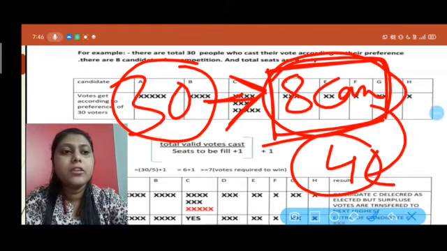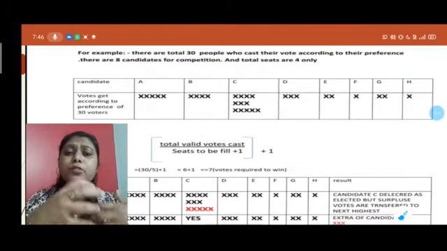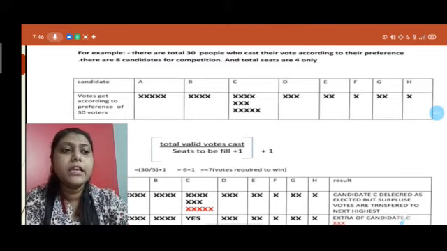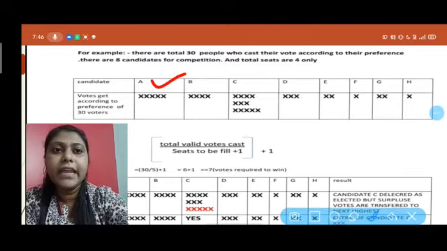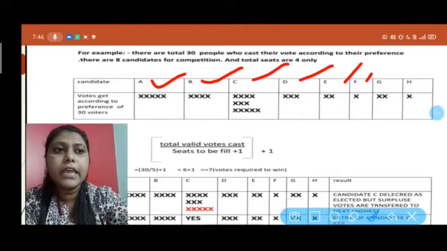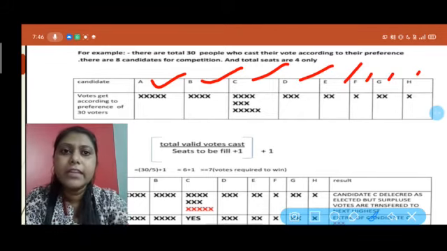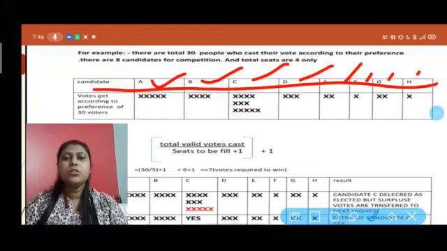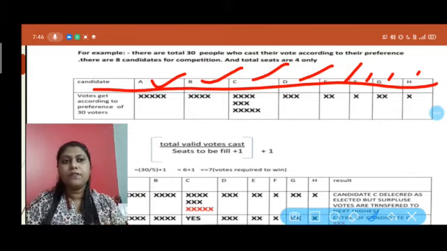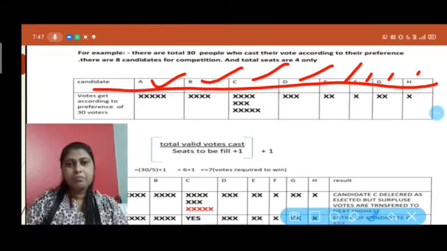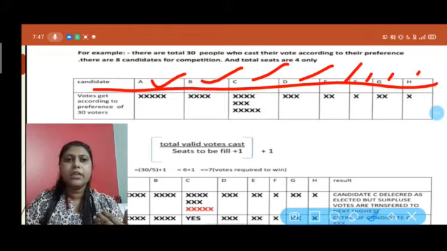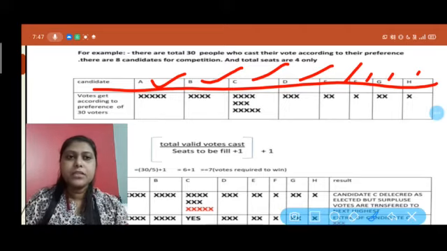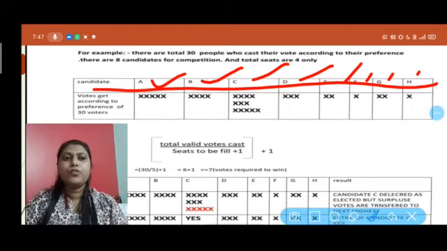Now see the example. This will all be done by preference. Suppose the candidates are A, B, C, D, E, F, G, H. So 8 candidates are there. Now the 30 people are giving their vote. Each and every person comes and gives their vote according to their own choice. Suppose among the 30, one person comes and gives a vote to candidate C. The second person comes and gives a vote to candidate D.